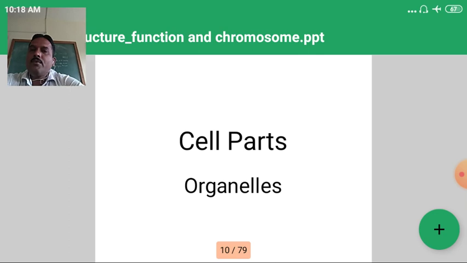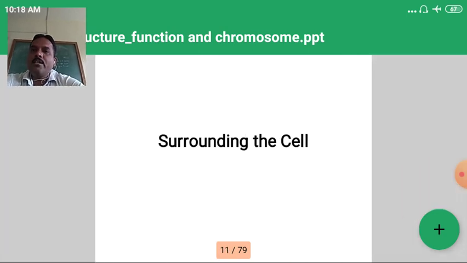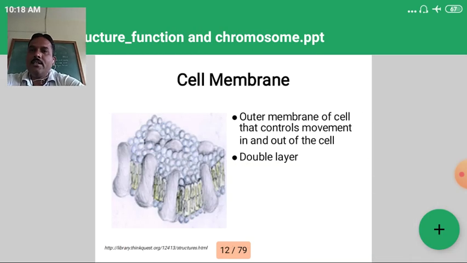Then we can study the different cell parts or organelles one by one. The one surrounding the cell is called the cell membrane. The outer membrane of the cell controls the movement in and out of the cell.